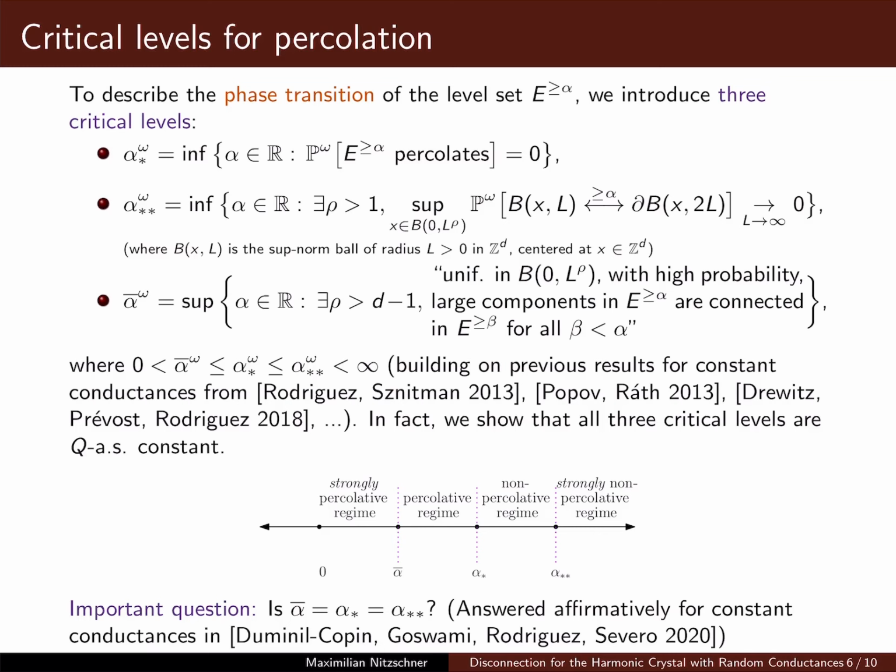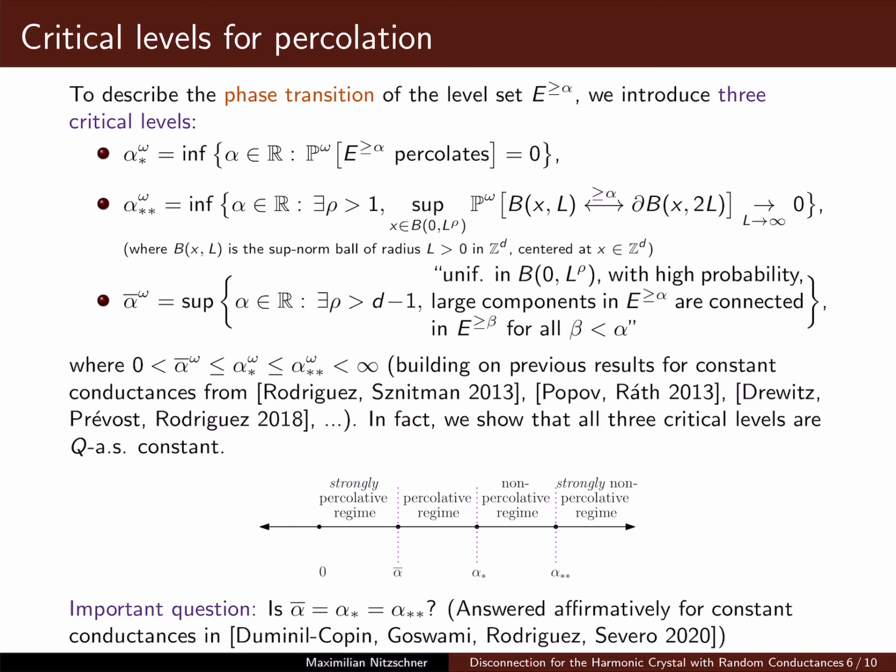The central parameter to describe the phase transition here is the so-called percolation threshold, which is alpha star omega. This is the smallest level alpha such that the probability that the level set E bigger or equal to alpha percolates is still 0. So if we are above alpha star omega, essentially we have no infinite connected component. And below the level alpha star omega, one can show that there is a unique infinite connected component of E bigger or equal to alpha.